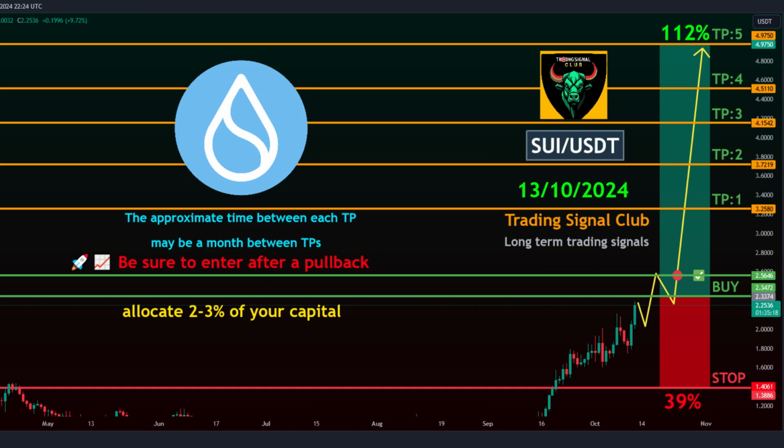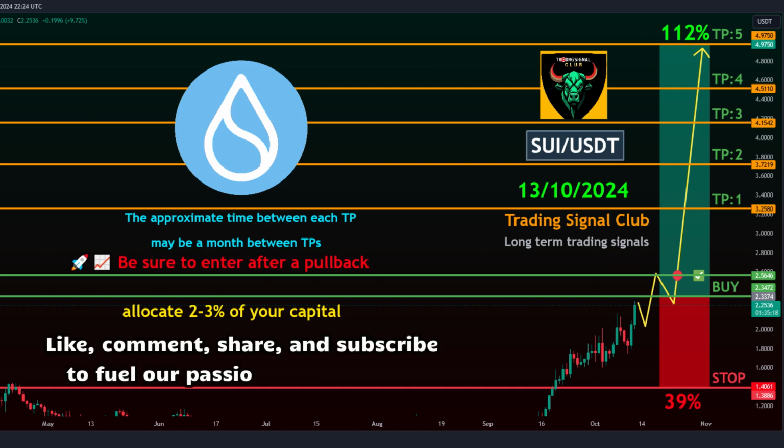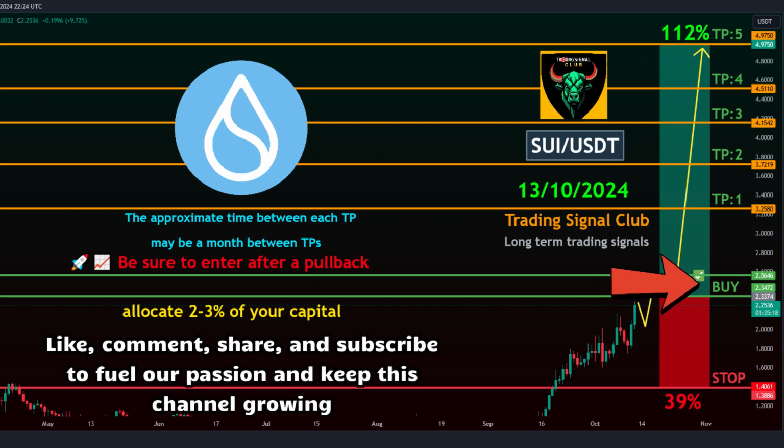Trading style, spot. Target time frame, approximately a month between take-profit targets. Entry levels, 2.3472 to 2.5646. Take-profit targets. Target 1, 3.2580.